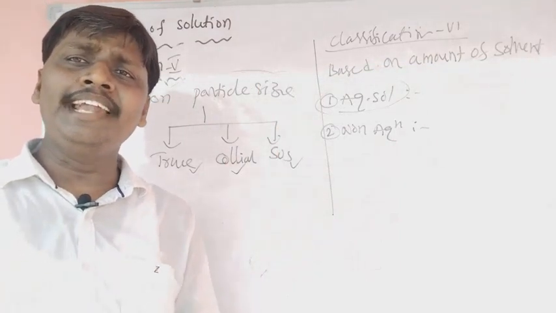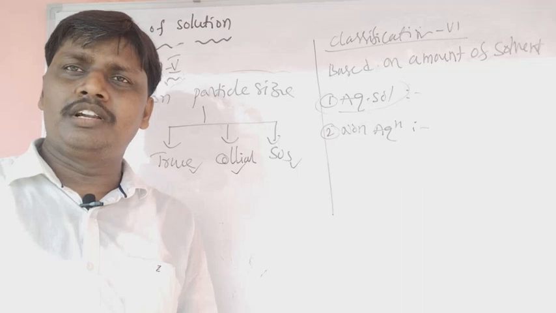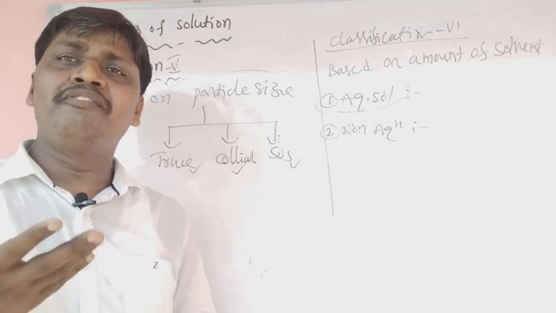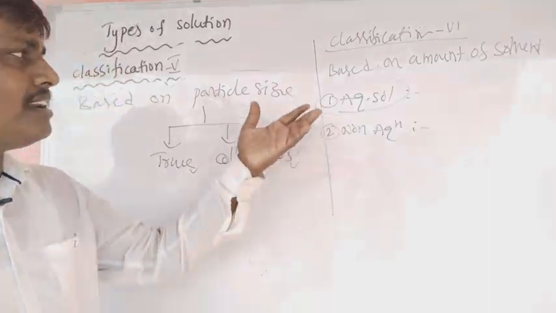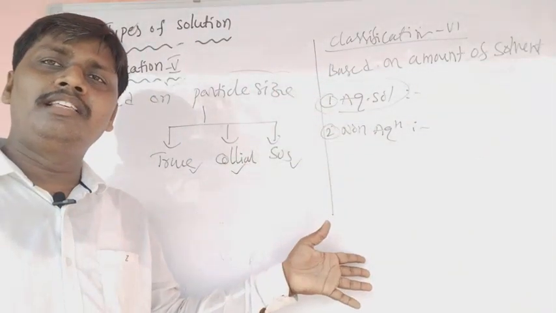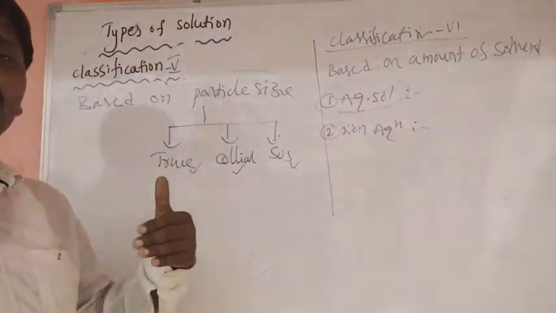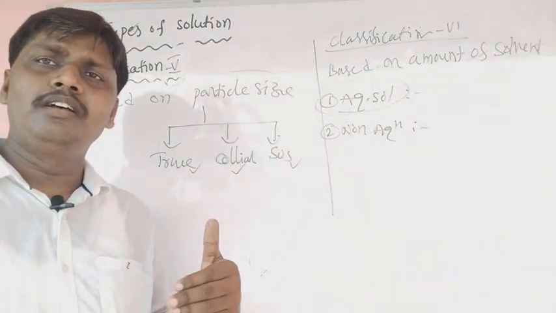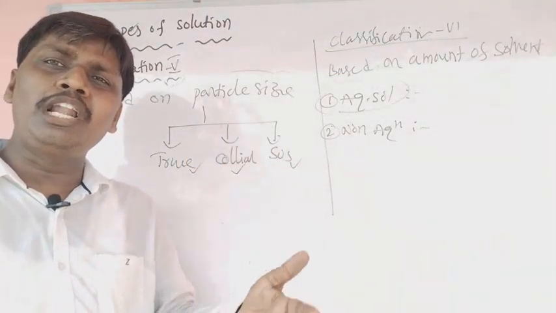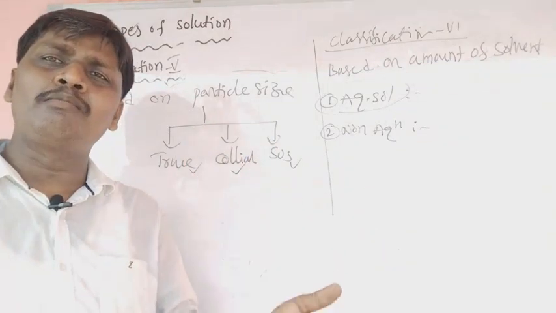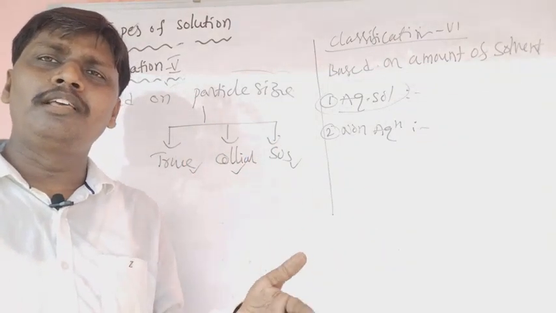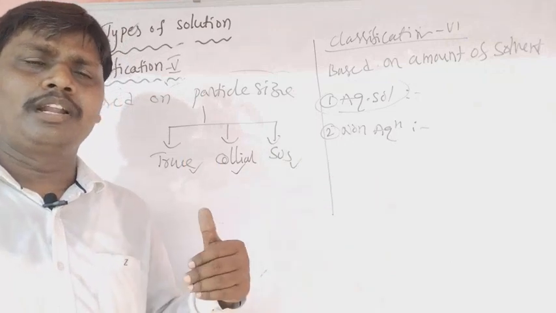Now next, what is concentration? What are the ways to represent concentration? Ways of expressing the concentration. Different concentration terms are there: normality, weight percentage, volume percentage, weight by volume percentage, molarity, mole fraction, formality. These will be discussed. Okay, now next one.